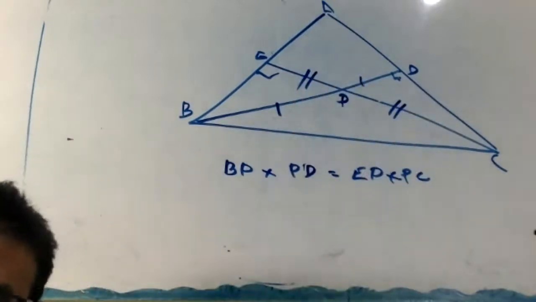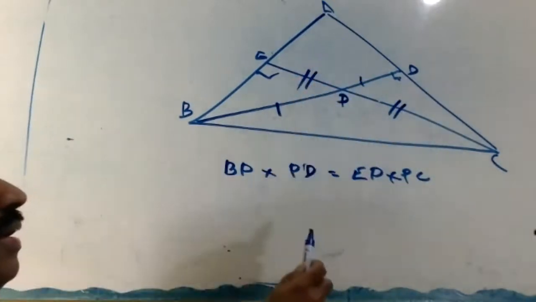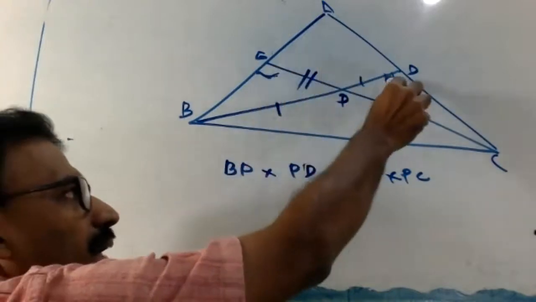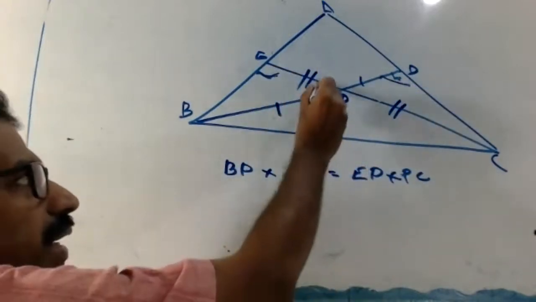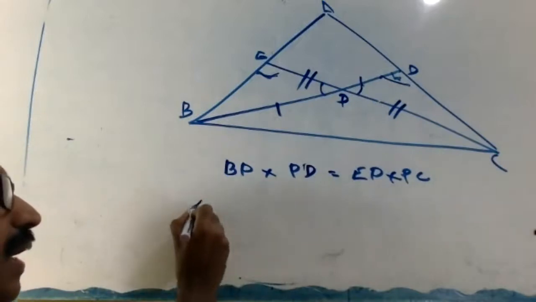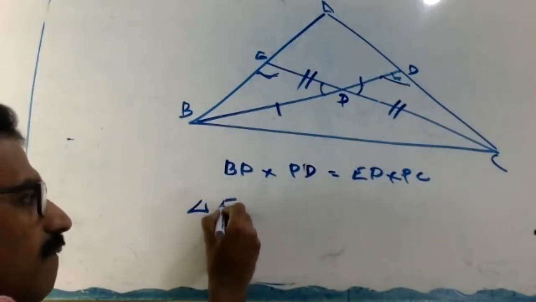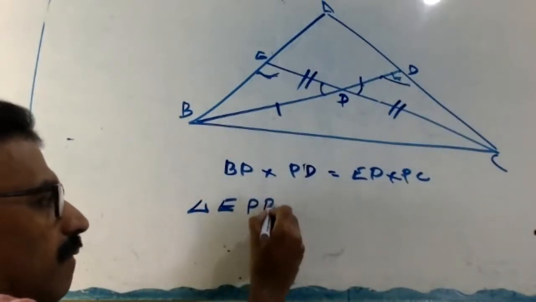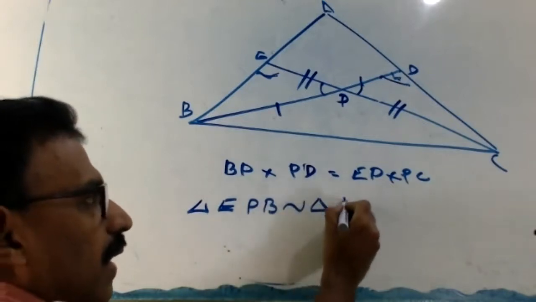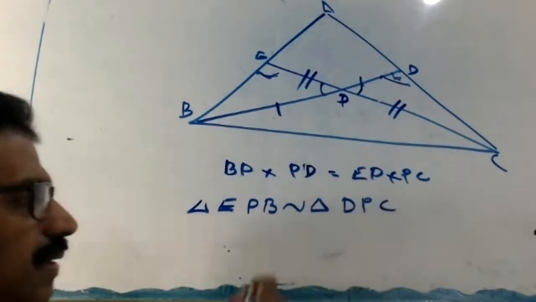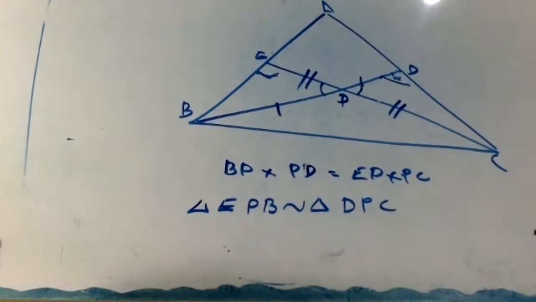Okay, that means these two triangles only. Here 90, here 90. This angle vertically opposite angles. So triangle EPB similar to triangle DPC. A similarity, right?